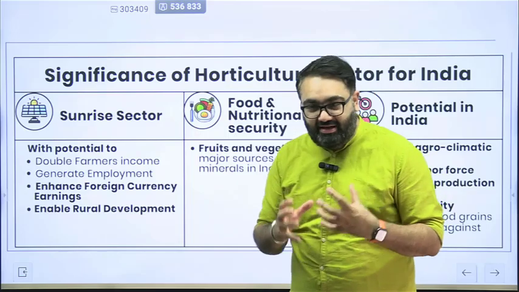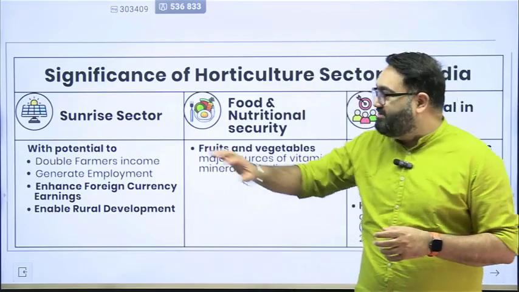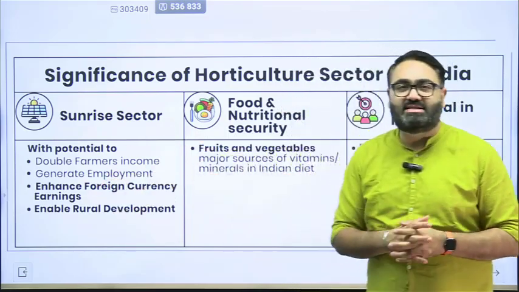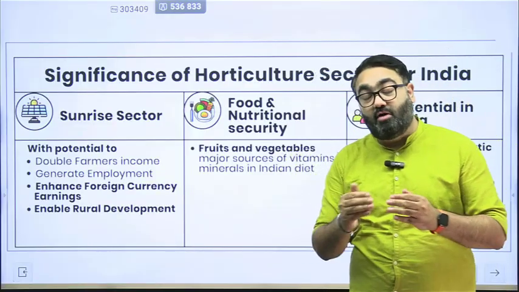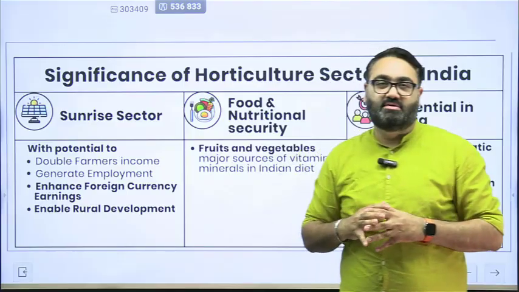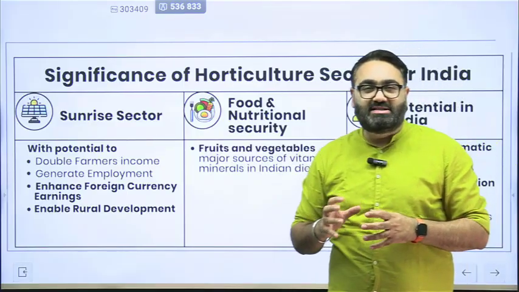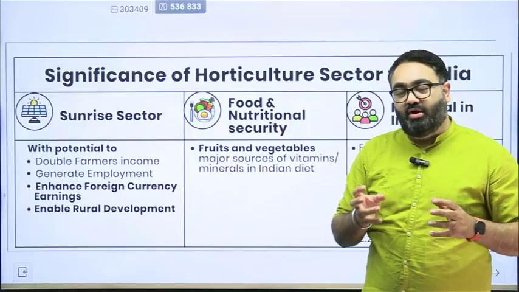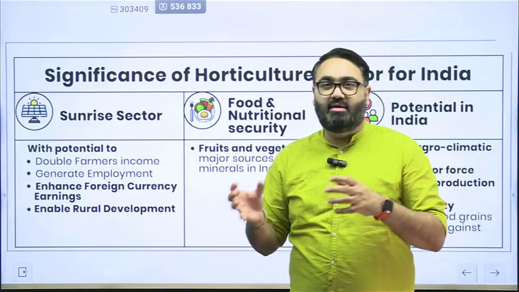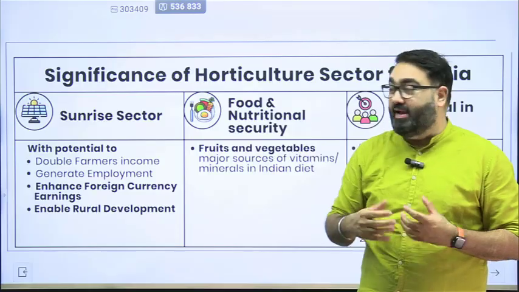horticulture sector, especially in India, is important. It is one of the sunrise sectors. What is a sunrise sector? Sunrise sectors are those sectors that have a lot of potential in the coming years. These are the sectors that will bloom in the future, where if you invest or start working as early as possible, it will be helpful for you.